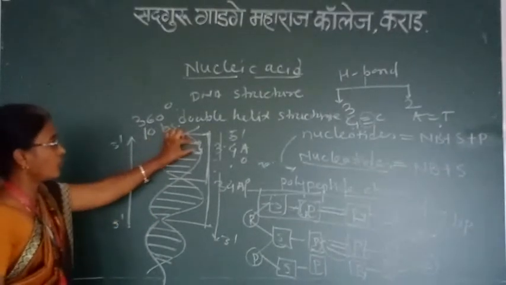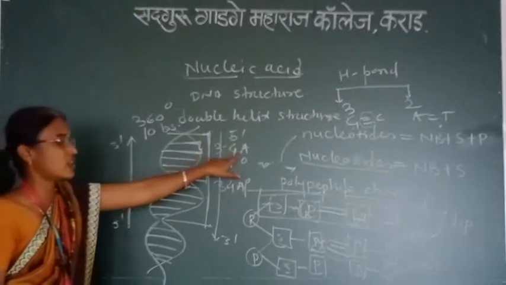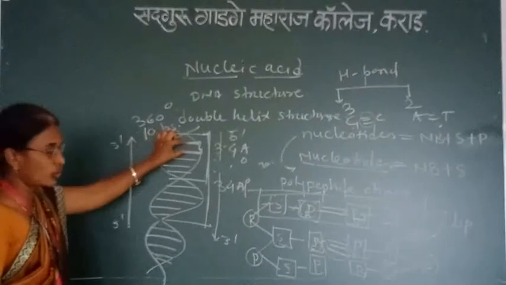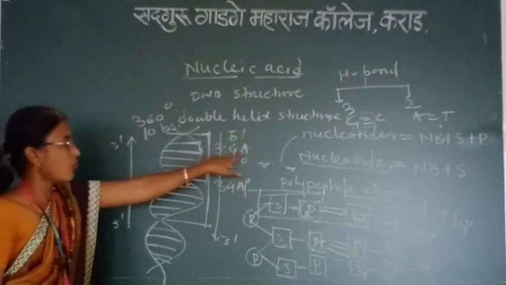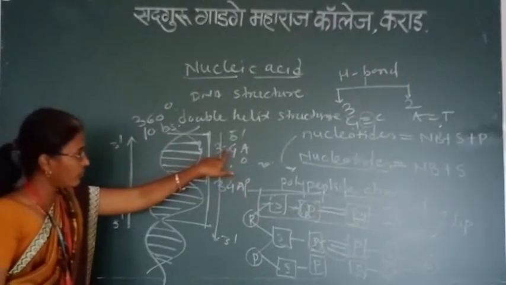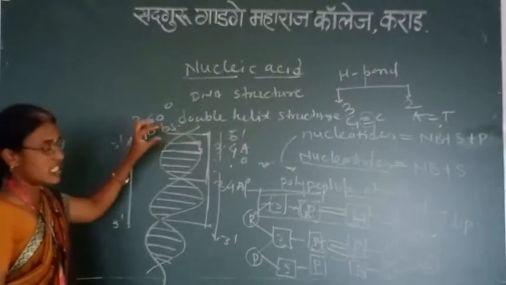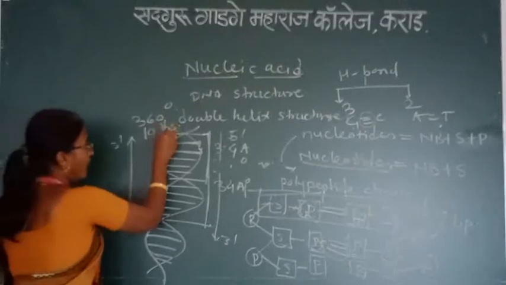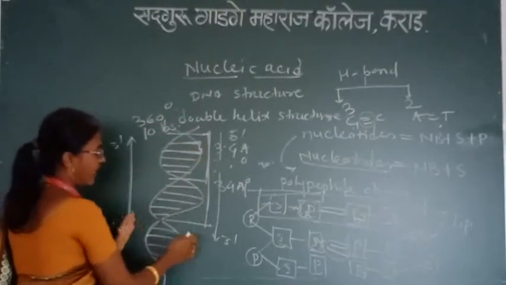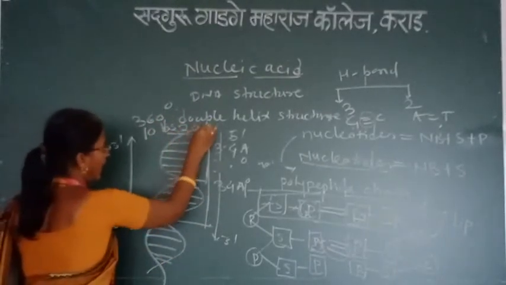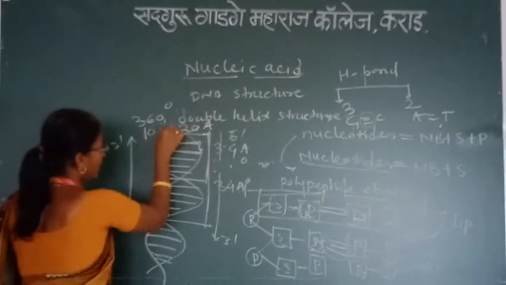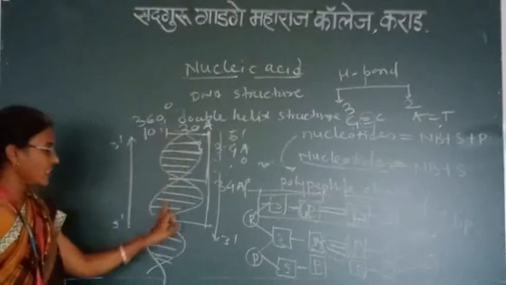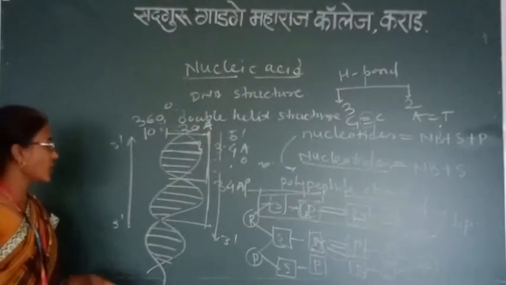That's why the distance in between two nucleotides is 3.4 angstrom. And the width of this double helical structure is 20 angstrom.